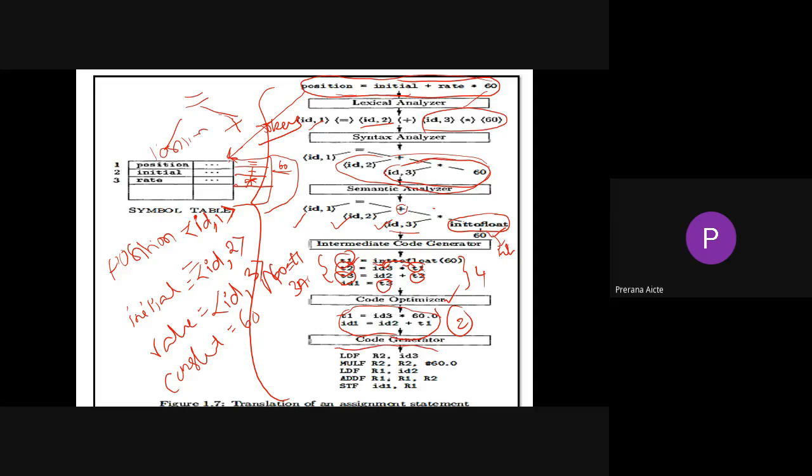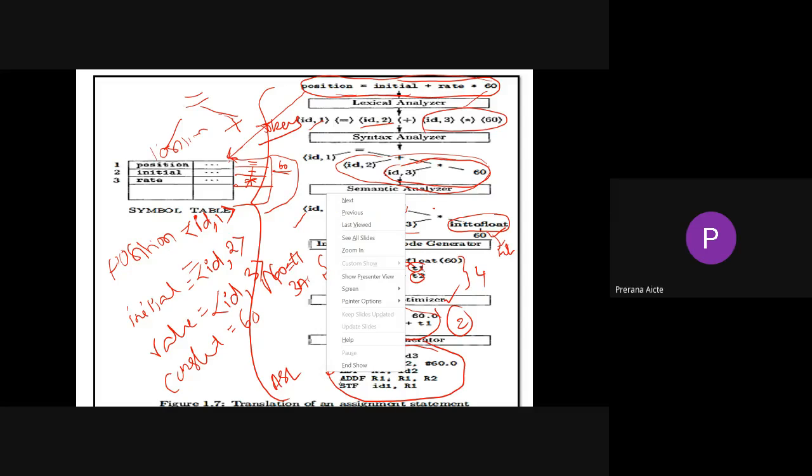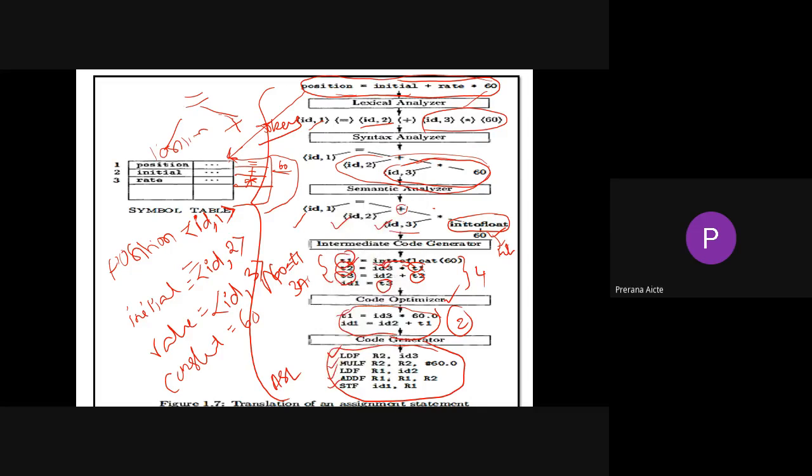Then this will be given to your code generator. The code generator produces completely assembly level language. So the code generator will generate assembly code like load, multiply, then load, then add, then store. All those things are assembly level code. So finally, your code generator will give this type of assembly code or optimized assembly code. So this is about the phases of the compiler, with their outcomes.